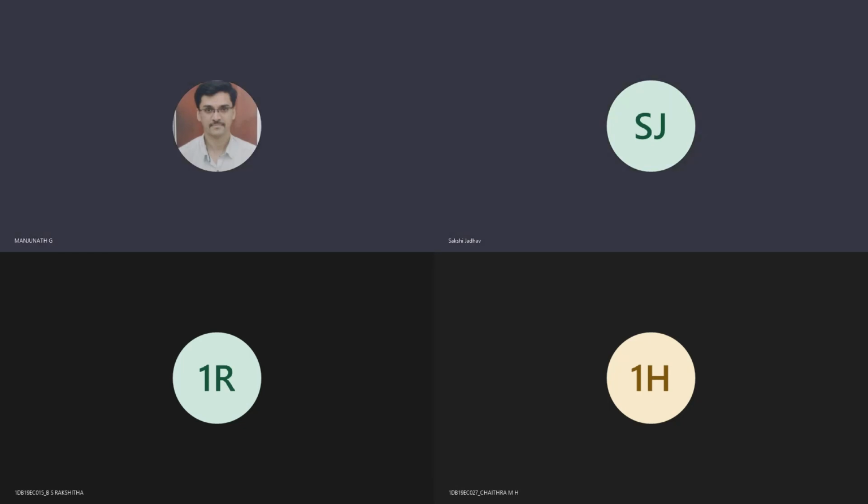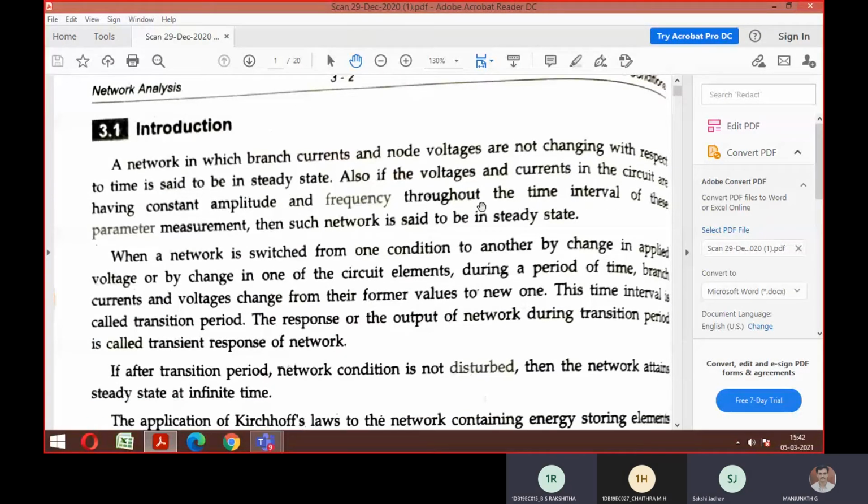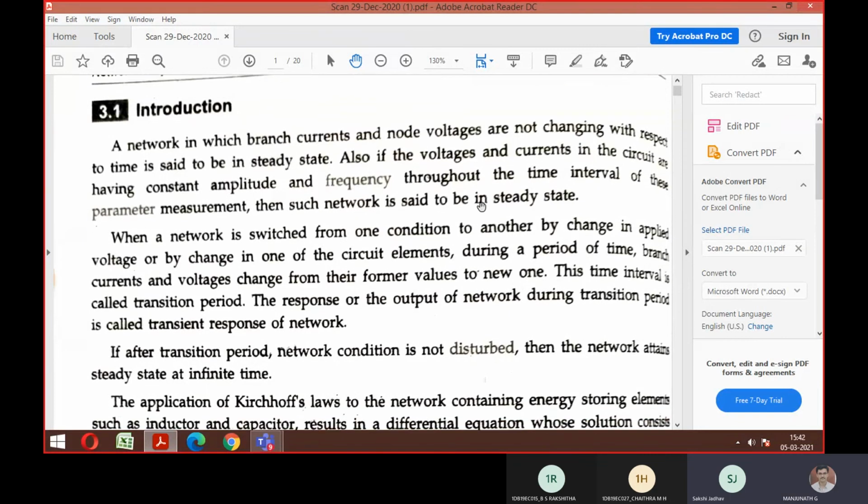Is it visible? Share screen is visible. Can you see the PDF? Now it is. Okay, fine.